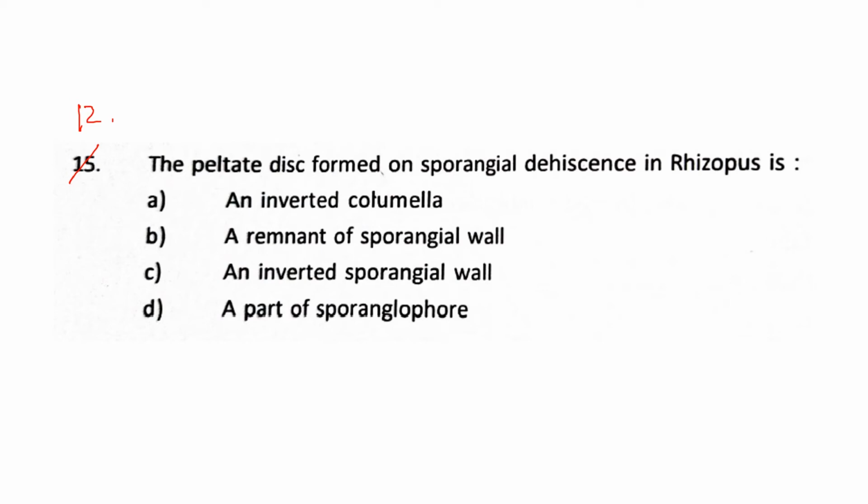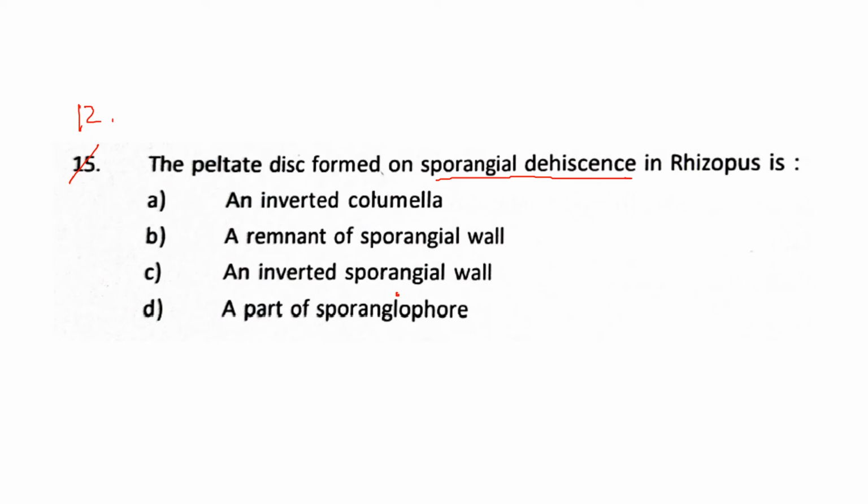The peltate disc formed on the sporangial dehiscence in Rhizopus is A, an inverted columella, B, a remnant of the sporangial wall, C, an inverted sporangial wall, and D, a part of the sporangiophore.